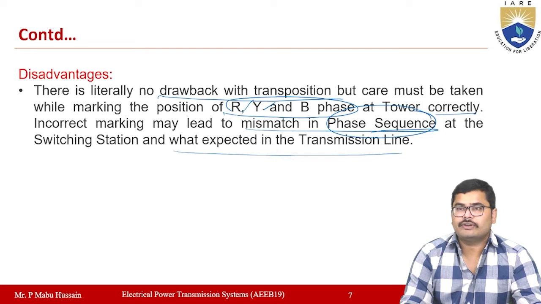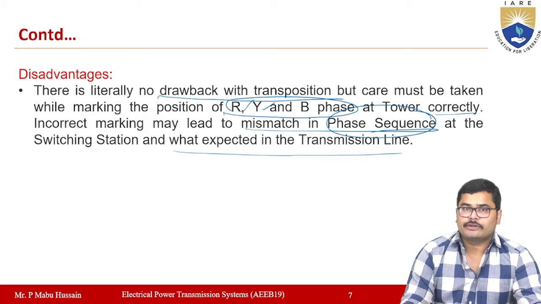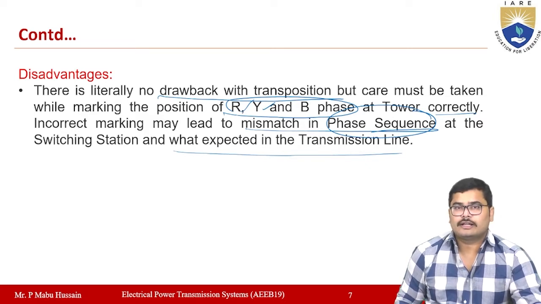So the phase sequence will be different. When the phase sequence is different, what may happen? The induction motors, if they are connected to this mismatched phase sequence, instead of rotating in the clockwise direction, will rotate in the anti-clockwise direction. So the process will be disturbed. So you must maintain the same phase sequence. Otherwise, the equipment connected to those three phases will not work properly. This is the main disadvantage here. There are no drawbacks, but while marking the phase sequence, you must be careful. So this is about the transposition of conductors.